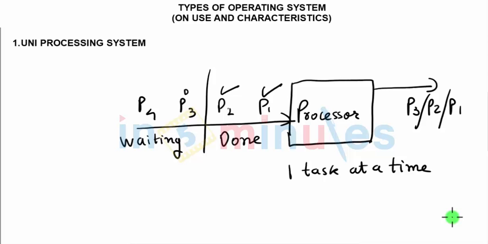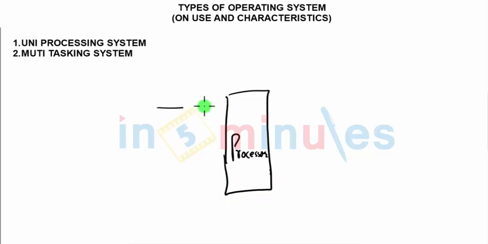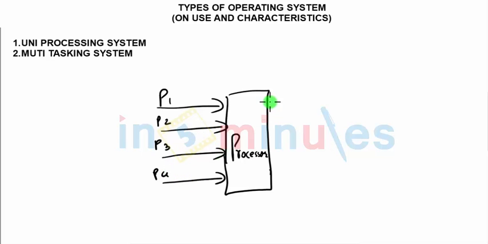A successive version of the uniprocessing system was the multitasking system. What was majorly improved was the ability to carry multiple tasks. That means now the processor can accept multiple tasks coming in. Part of each process, some part of the task needed by each, will be performed by the processor, and a small part would come out.